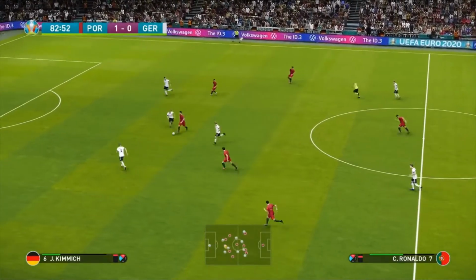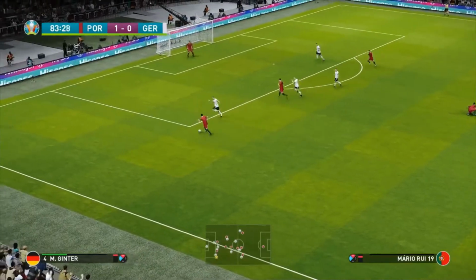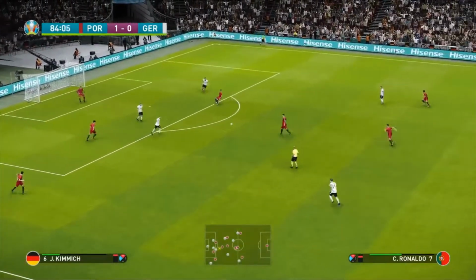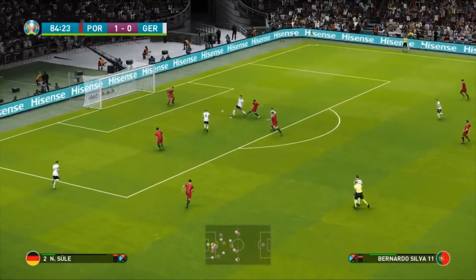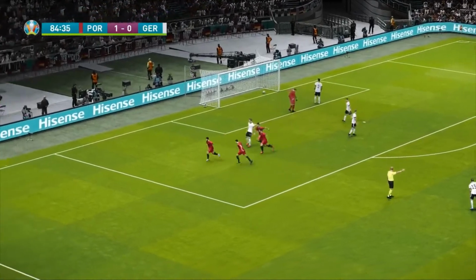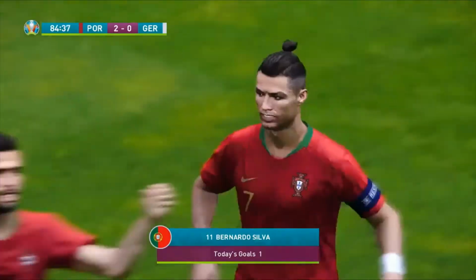Now it's Ronaldo. Taken down. And the referee says play on because Mario Rui's got a great opportunity to run in here. But Ginter clears the ball. Not a good clearance though, because Ronaldo gets the ball back and Bernardo Silva surely in here. Oh, it's off the post and it's in! It's game over! Portugal have won it! And what a goal that is from Bernardo Silva. Game over! What a brilliant goal.